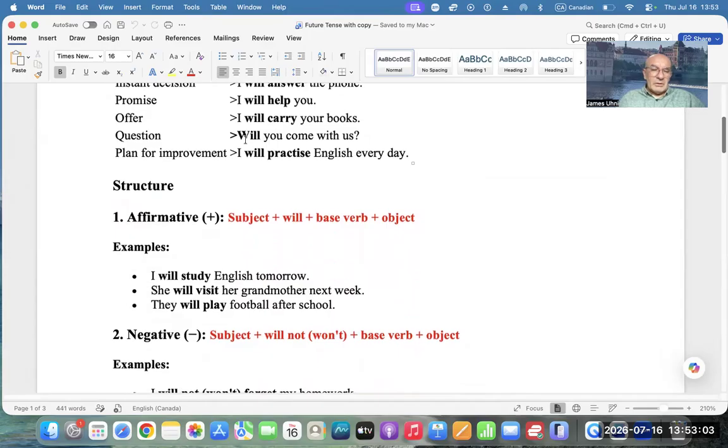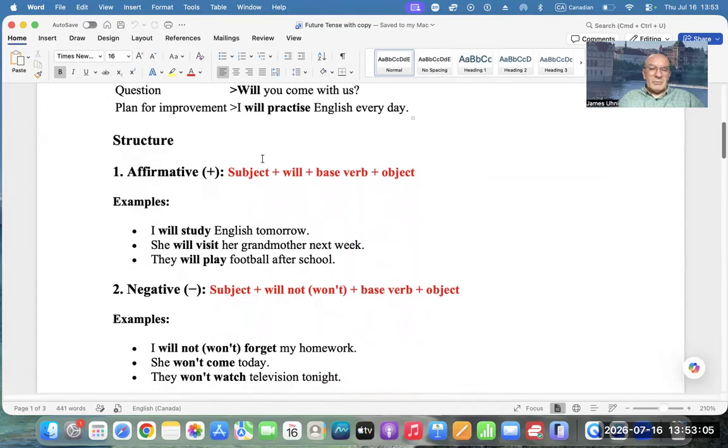So the structure of the affirmative is subject plus will plus base verb plus object. So here is an example: I will study English tomorrow.